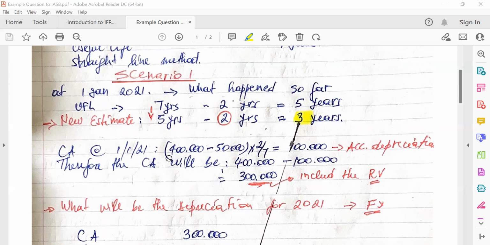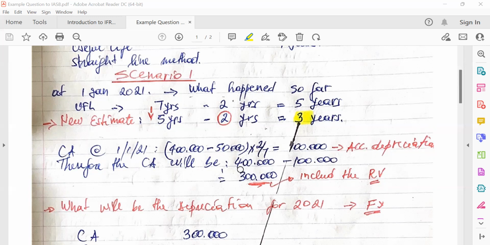Okay, so let's try to get the carrying amount of this asset at the beginning of financial year 2021. Remember, we had a cost of 400,000 minus the accumulated depreciation, which is 400,000 multiplied by 2 years, divided by 7 years, which should give us 100,000. And this is the accumulated depreciation.